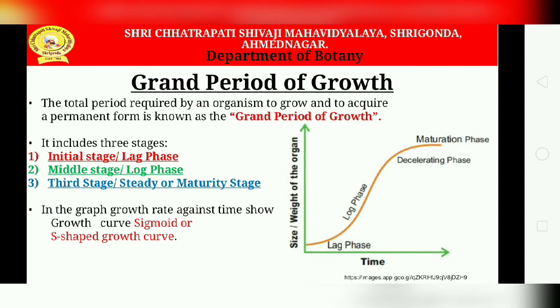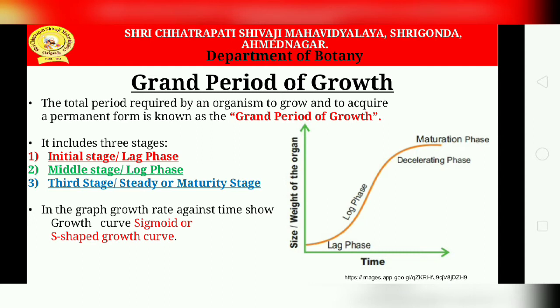In the log phase, it is the cell elongation phase, where growth is very rapid. And in the third, the steady phase or mature stage, it is the cell maturation stage, where growth becomes slow. This is represented in the graph.